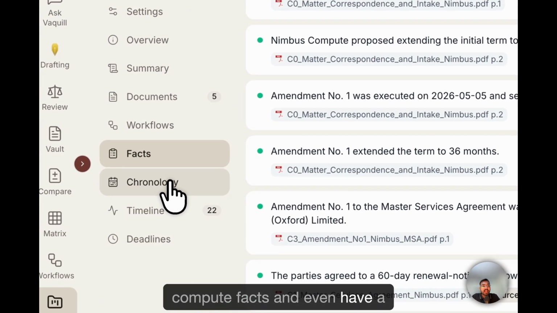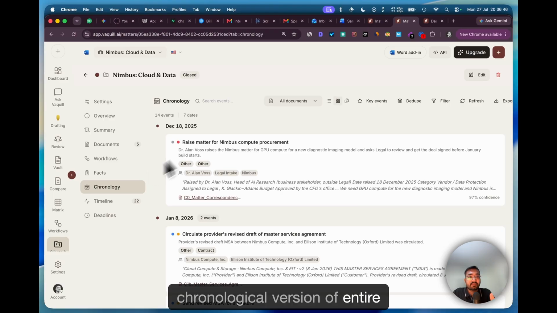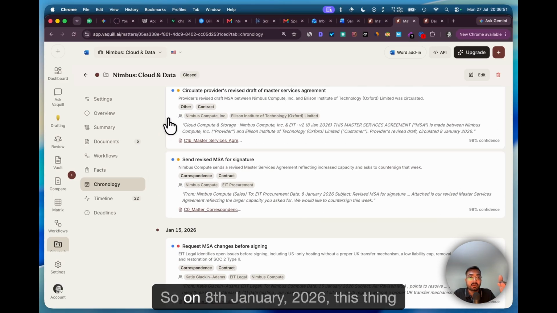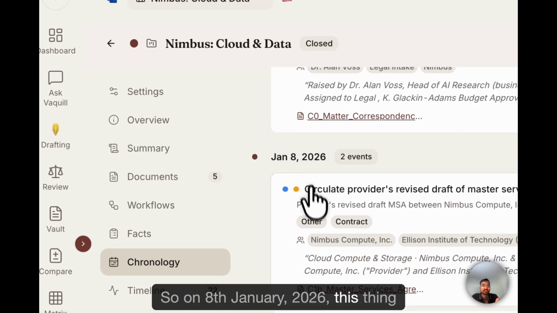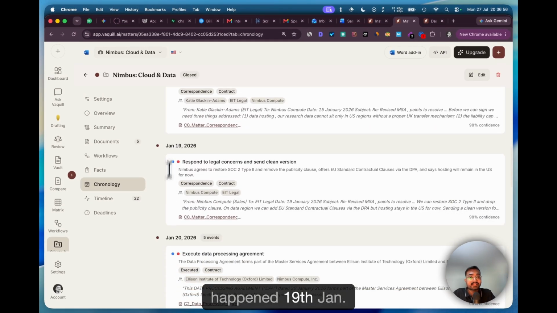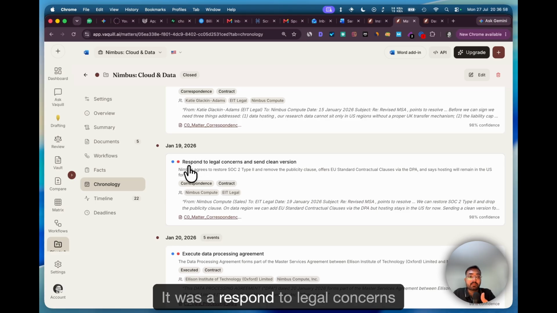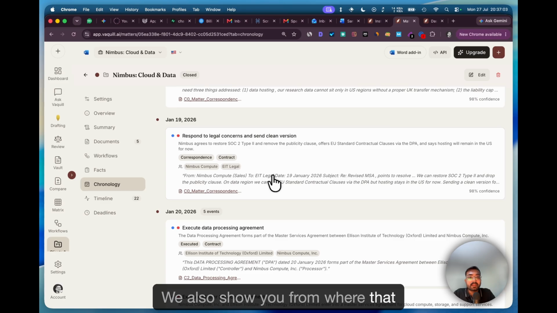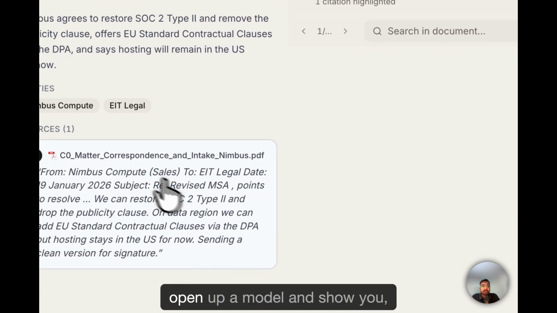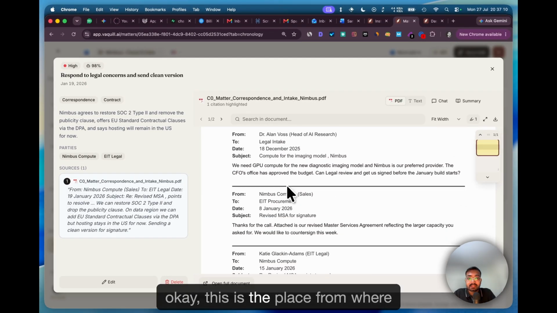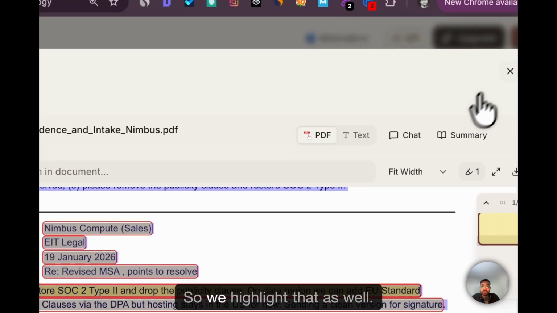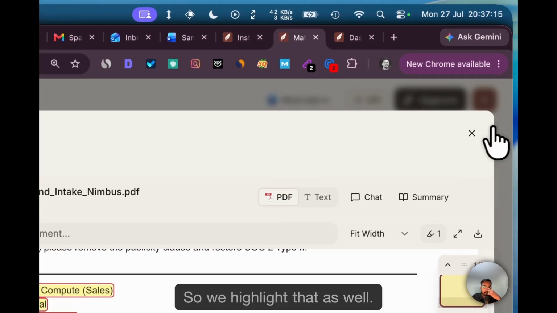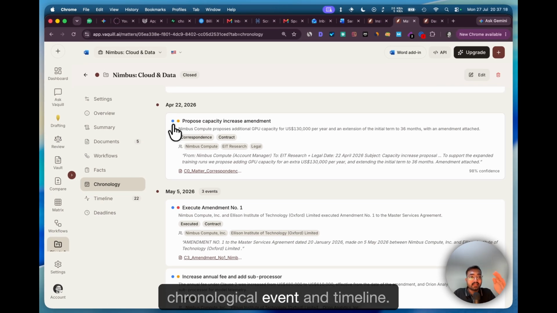You can even have a chronological version of the entire matter. Inside of these 5 documents, we have this list of events. On 8th January 2026, this thing happened. On 19th Jan, it was a response to legal concerns and sending a cleaner version. We also show you where that date is coming from. If you click on that, it will open up a modal and show you, okay, this is the place where the date is coming from. We highlight that as well. So that's all about the chronological events and timeline.